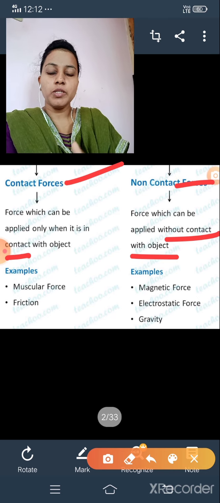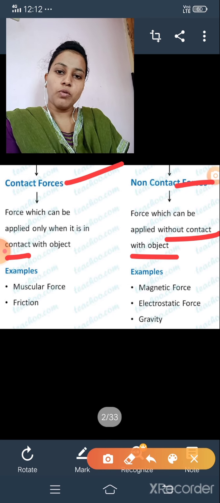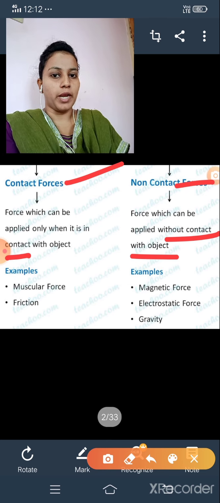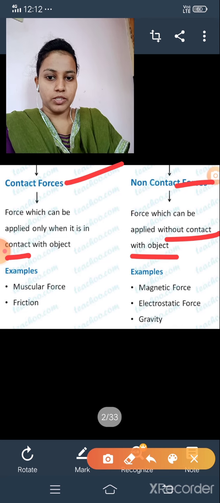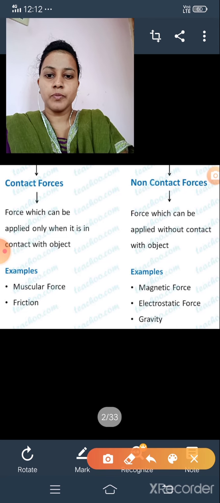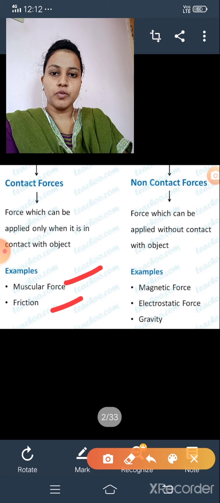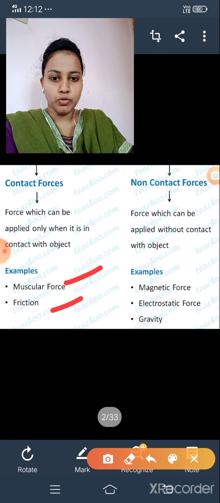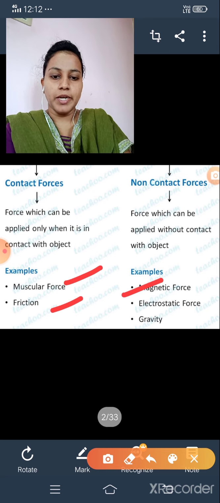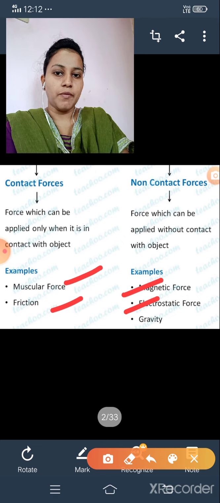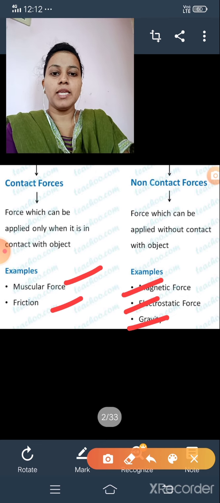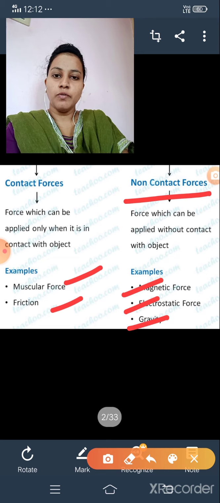Contact with objects means contact force and without contact with any objects means non-contact forces. Next, muscular force and friction force are the examples for contact forces. Next, that is magnetic force, electrostatic force, gravity means gravitational force are the examples for non-contact forces.